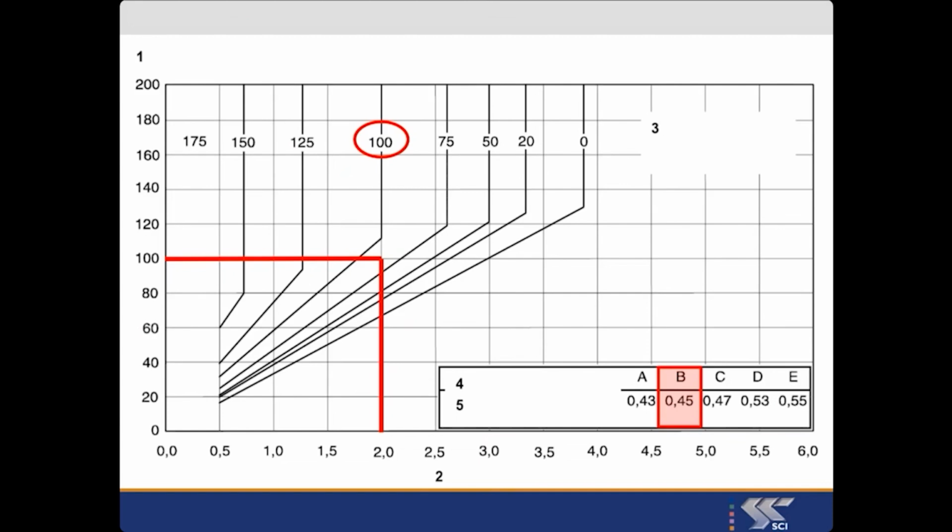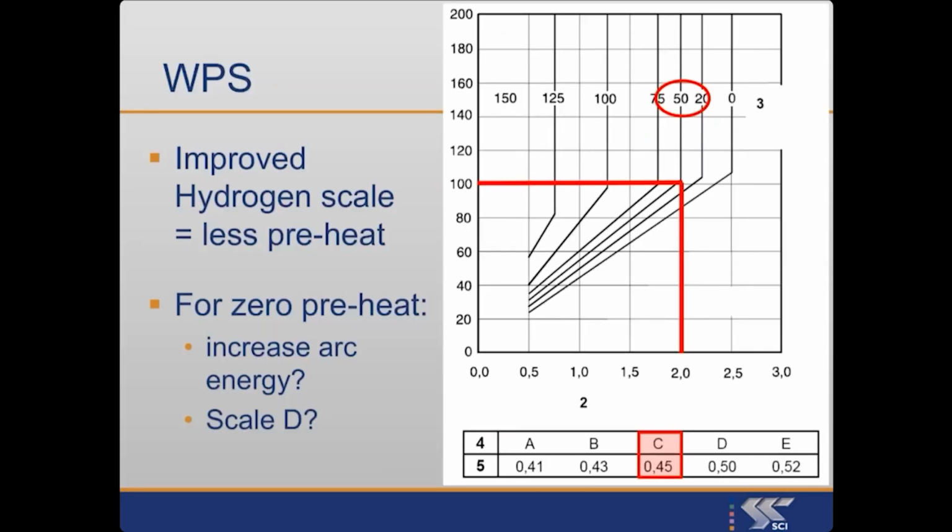So probably what any self-respecting responsible welding coordinator would do would be, for example, to change the hydrogen scale of the consumable. So now we've found a different graph, which is for a lower hydrogen scale, scale C. It's still for the same carbon equivalent value, 0.45. We've still got 2 kilojoules a millimeter. We've still got 100 millimeters combined thickness. And now we're down at 50 degrees C. Well, I still don't want to do that.